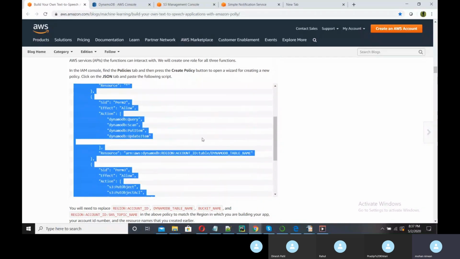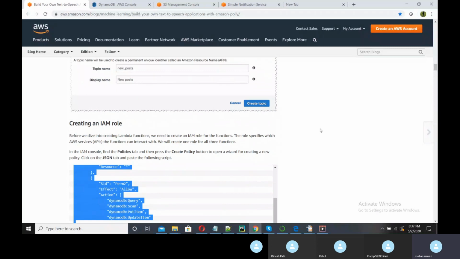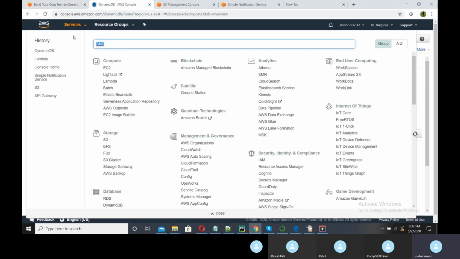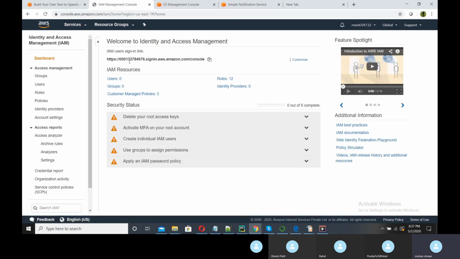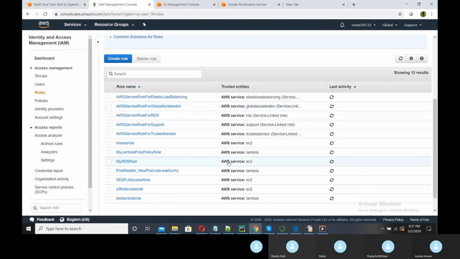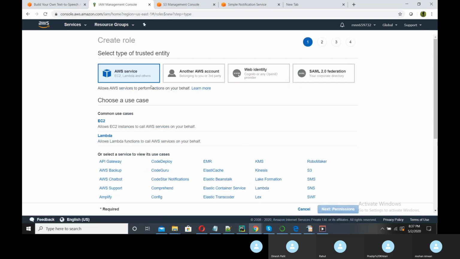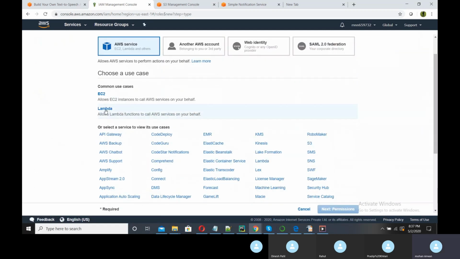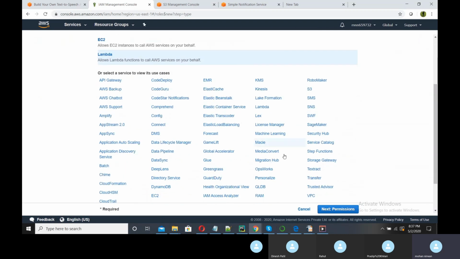Now I will create an IAM role. I am making this for Lambda, right?